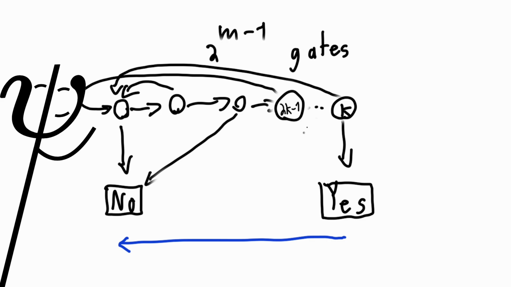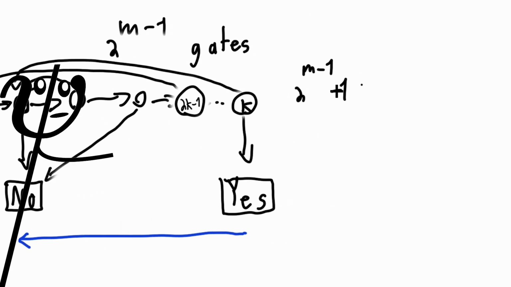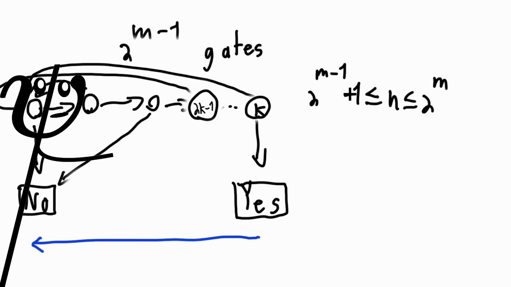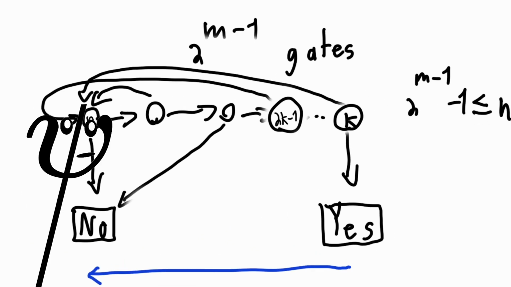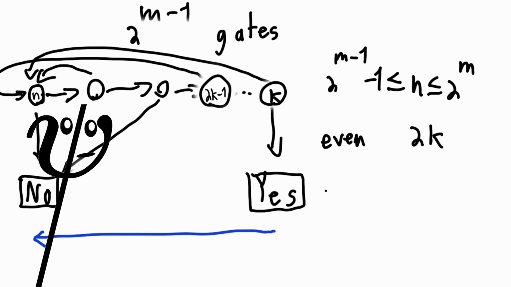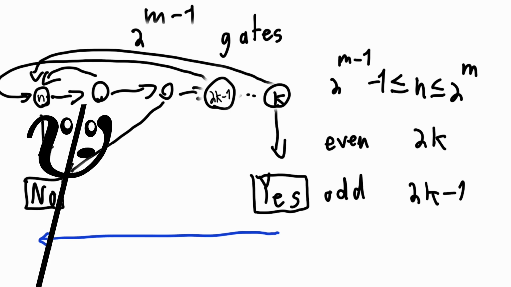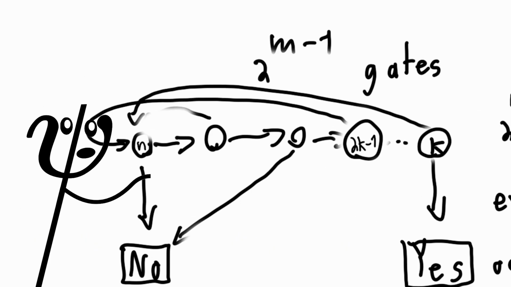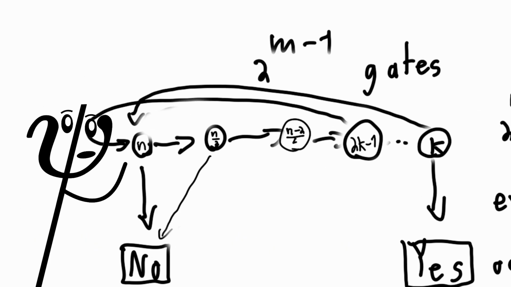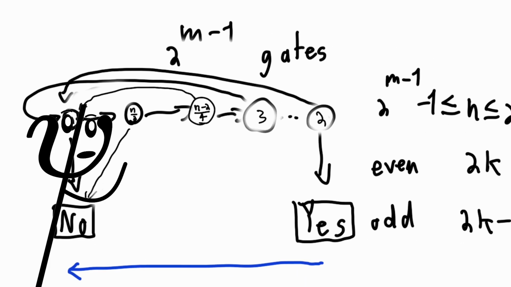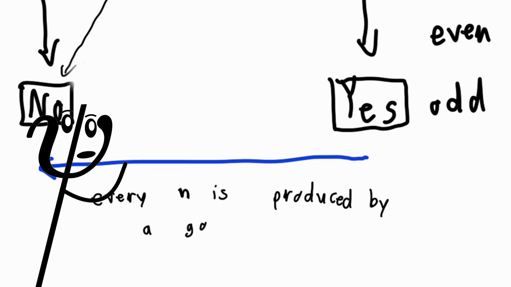Now let's look at these operations in reverse. Say you're given a denominator n between 2 to the m minus 1 plus 1 and 2 to the m. If n is even, the last operation must have been doubling, since that's the only way to make an even number. We undo it by dividing by 2. If n is odd, then it must have been 2k minus 1, by the same logic. Now we've uniquely determined a previous denominator, and if we continue to repeat this, matching each operation with whether it's even or odd, we can uniquely match each n in that range to one of these gate structures.